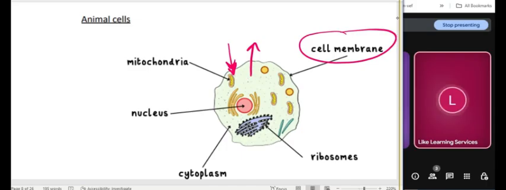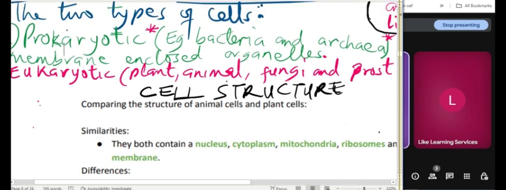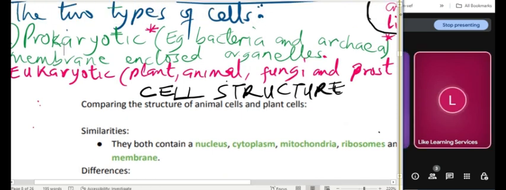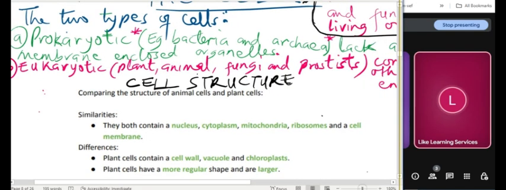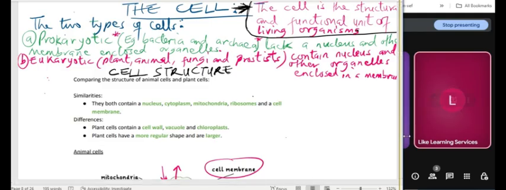For eukaryotic cells, examples are plant, animal, fungi, and protist cells. Those are eukaryotic cells. They have a cell membrane that covers the nucleus and other organelles.